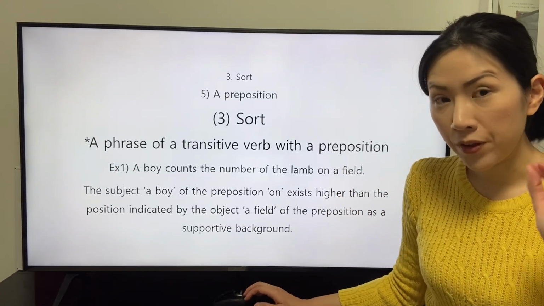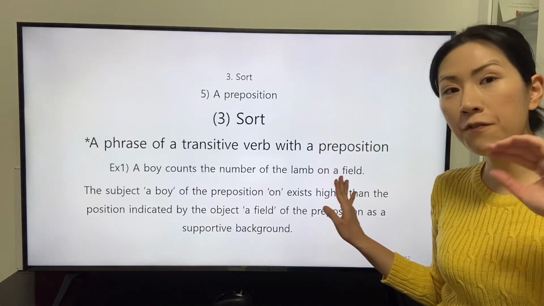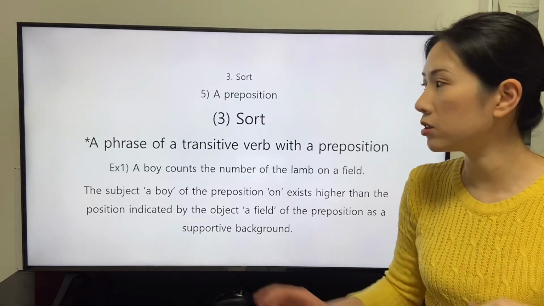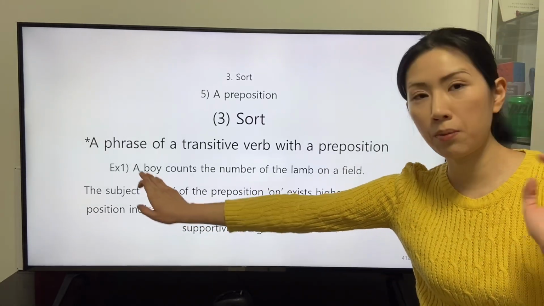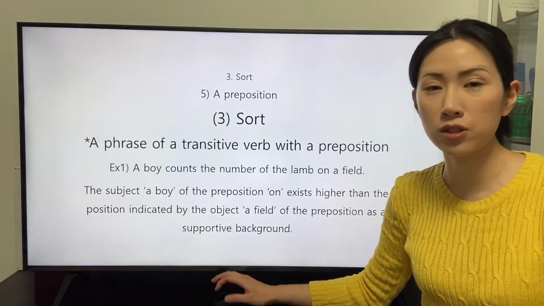In this point of view, the object of the preposition or field is the supportive background that the subject or boy actualizes the action indicated by the transitive verb count.